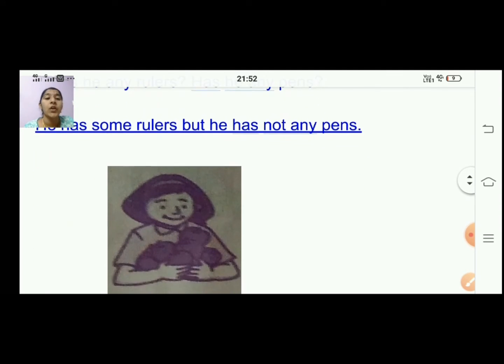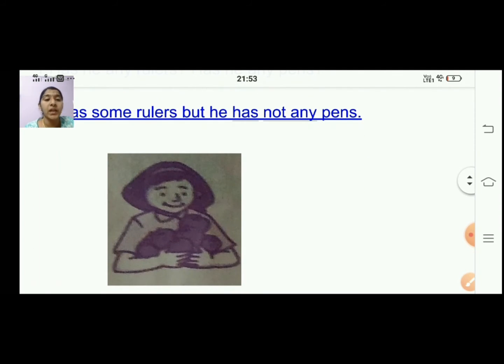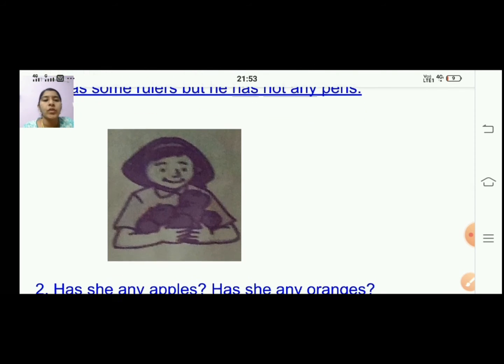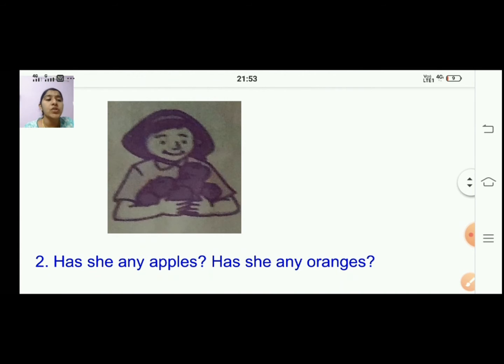Right? You can see the picture. She is having some things in her hand, right? So you can see. The question is: has she any apples? Has she any oranges? So is she having apples or is she having oranges? That is the question. So what will be your answer? Can you guess?